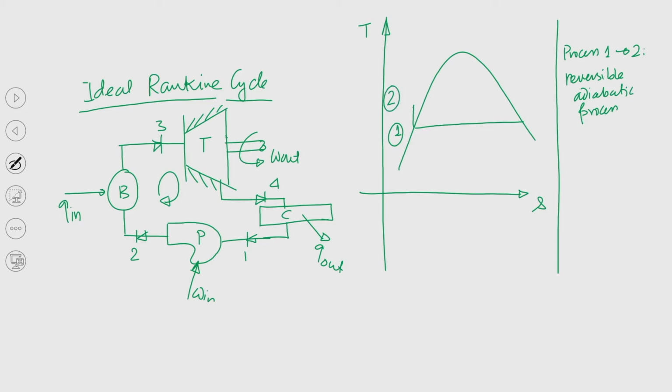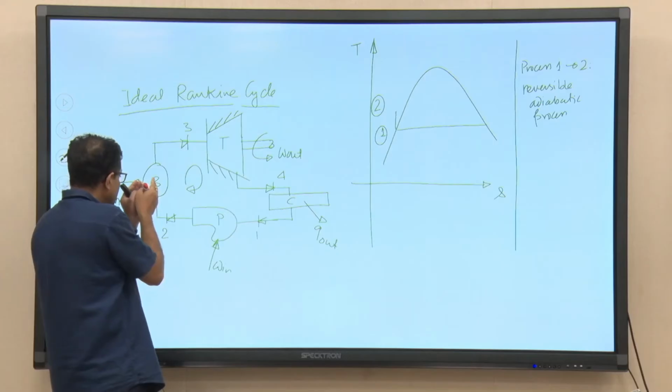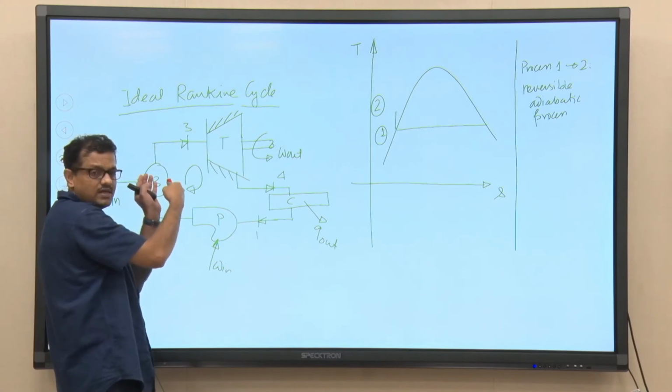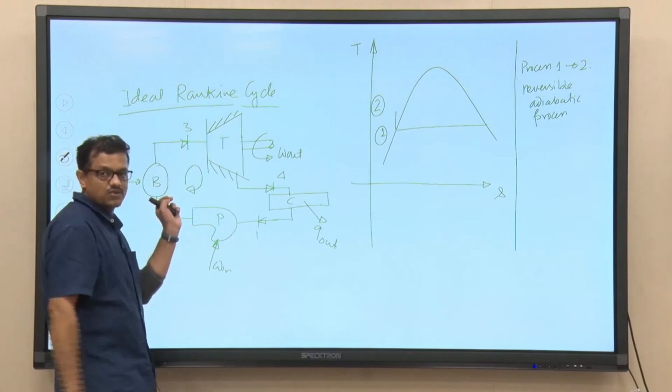Then 2 to 3, the boiler is operated at constant pressure. When liquid is taken to the boiler, the boiler is a heat interacting device. In the boiler, water will be converted into steam upon receiving heat from an external source.